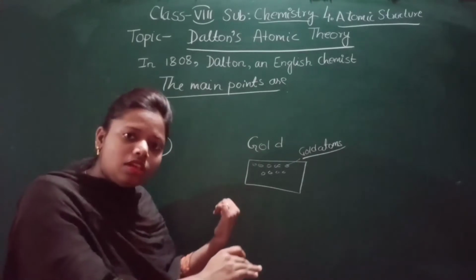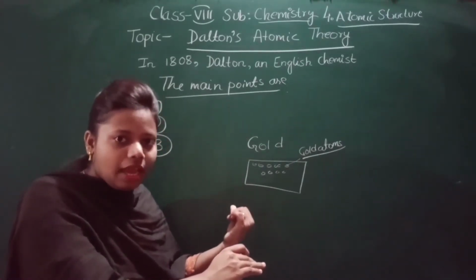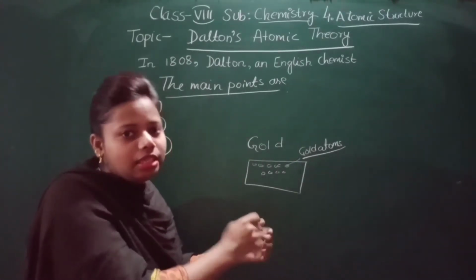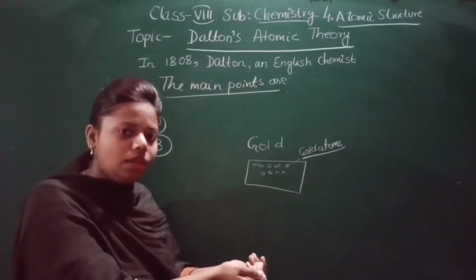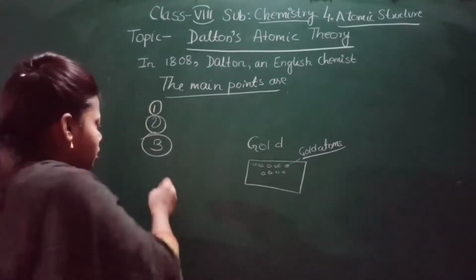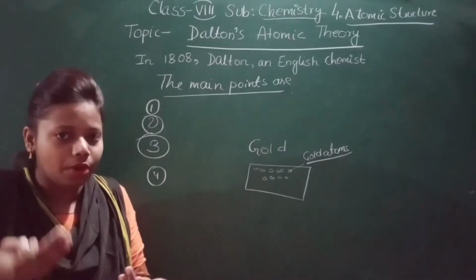Okay, so that was the third main point, that the atoms of an element have the same mass and the same properties. Okay, now what is the fourth main point? So the fourth main point is that.